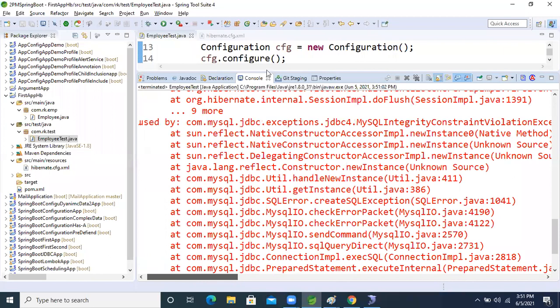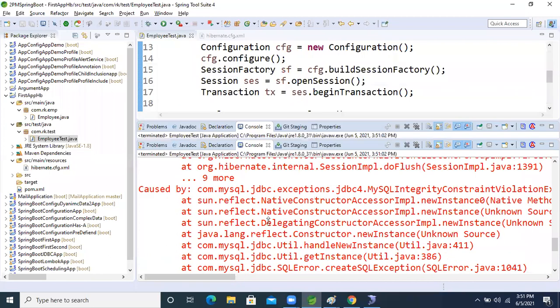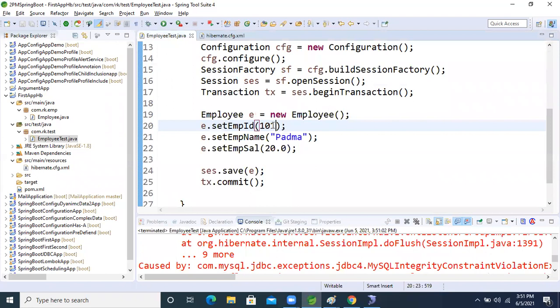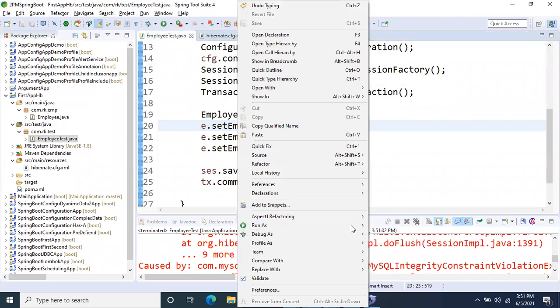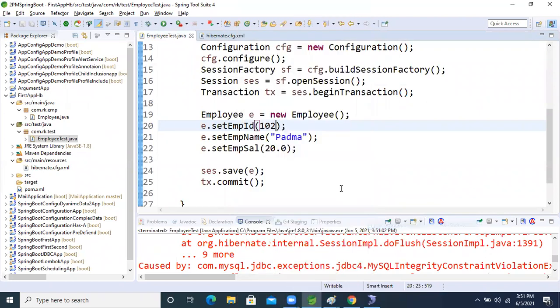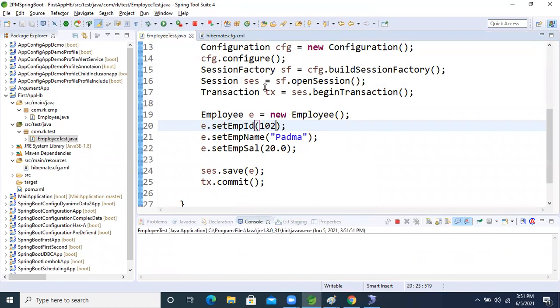So if you want to store the data, you have to change the primary key. Now run the application. This time the data will be stored, and the last data will also be there in the database.